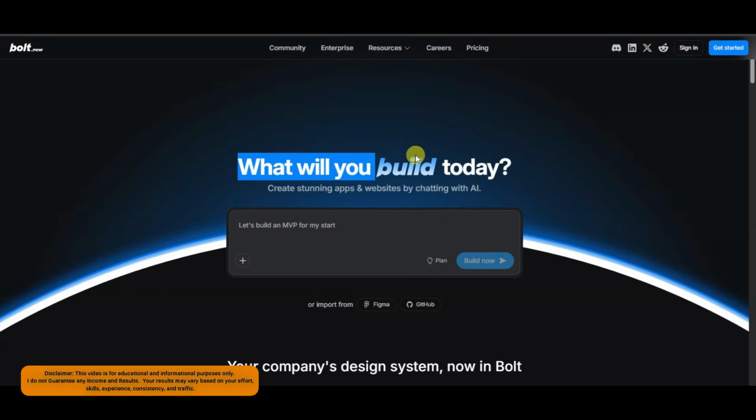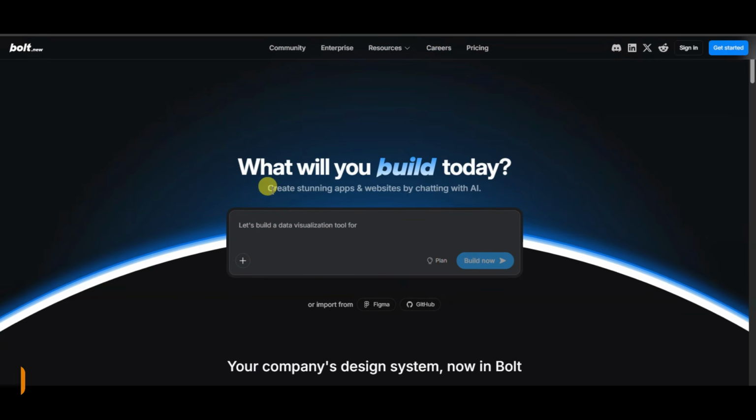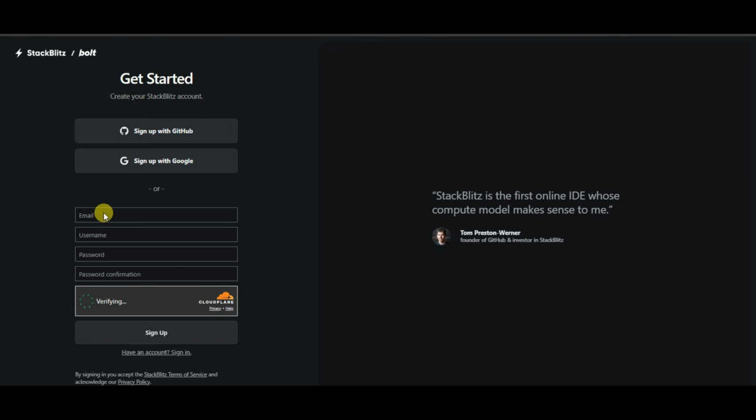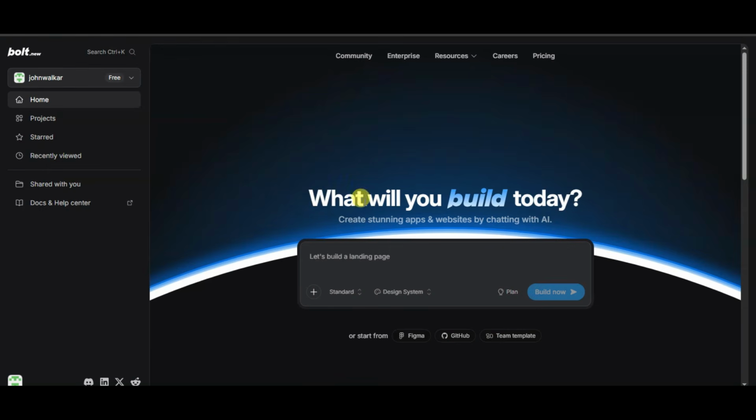You can go on the bolt.new platform. First of all, you will have to create an account on this platform. Guys, you can use this platform to create stunning apps and websites. You can click on the get started button. You can sign in with Google, you can sign in with GitHub, or you can click here. You can type here your email address, your username, your password. At last, you can click on the sign up button. I have already created an account on this platform. I'm going to sign in. Once you successfully create your account, you will then come to this page.